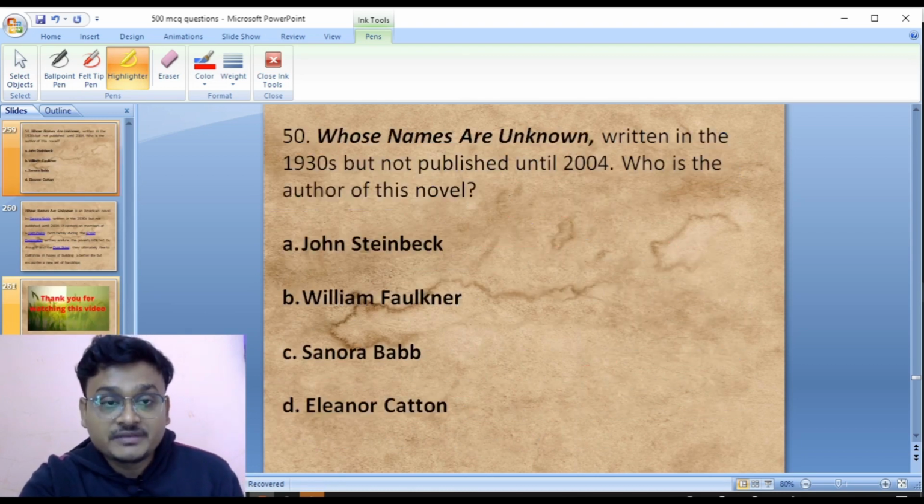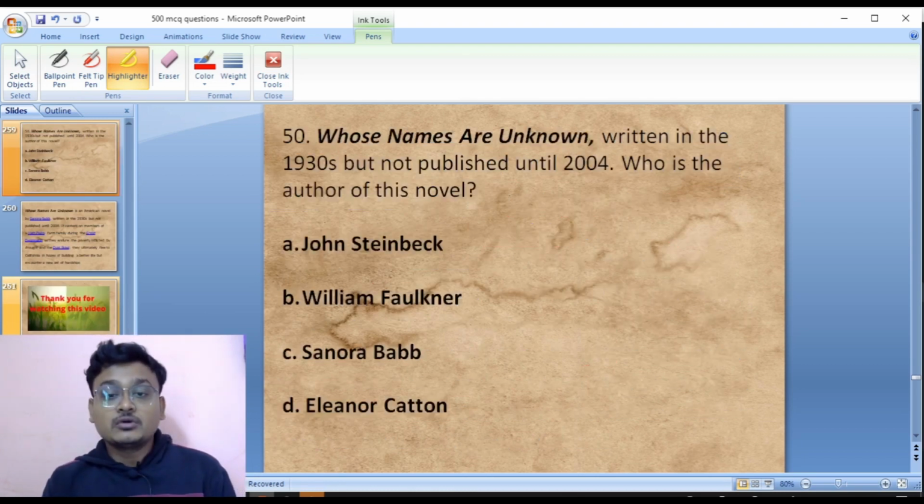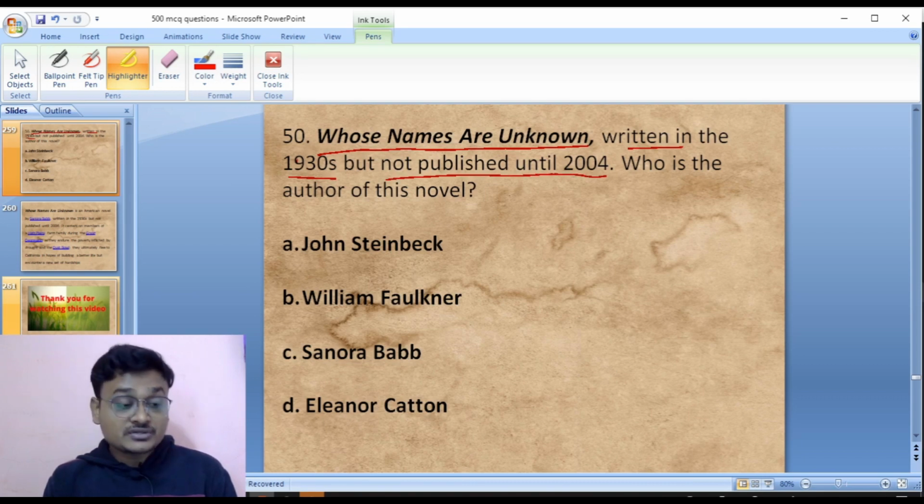And question number 50 here. Whose Names Are Unknown is a novel written in the 1930s but not published until 2004. Who is the author of this novel? Whose Names Are Unknown? John Steinbeck, William Faulkner, Sanora Babb, Eleanor Catton.